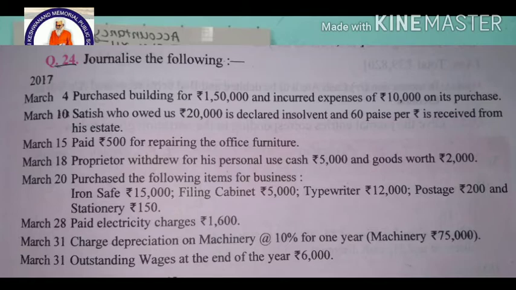Paid electricity charges 1,600. March 31st, charge depreciation on machinery at the rate of 10% for 1 year. Machinery 75,000, value of the machinery. Outstanding wages at the end of the year is 6,000 rupees.